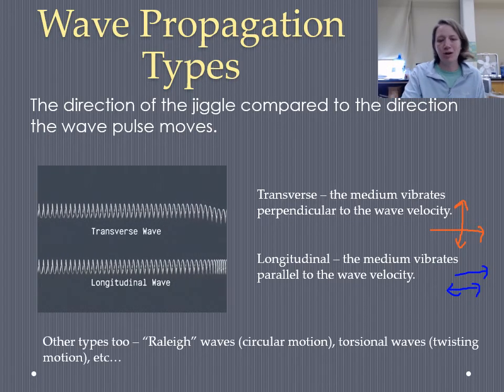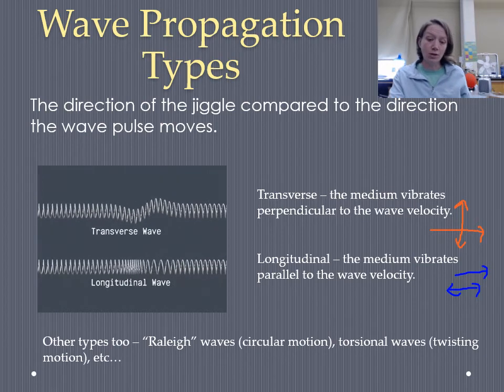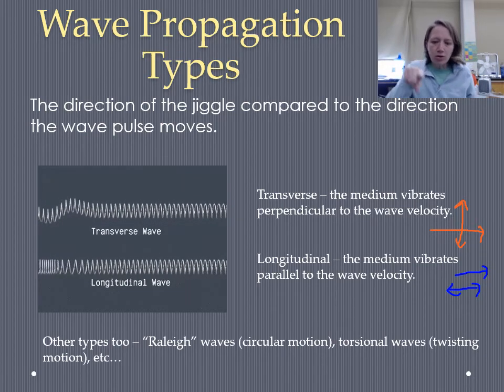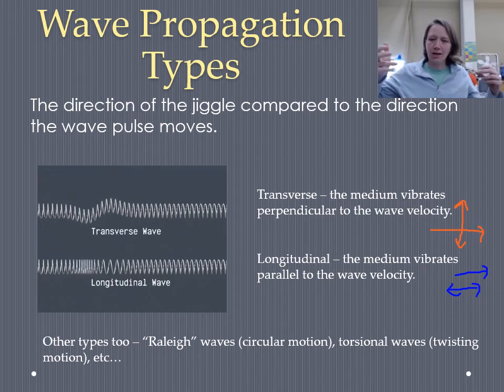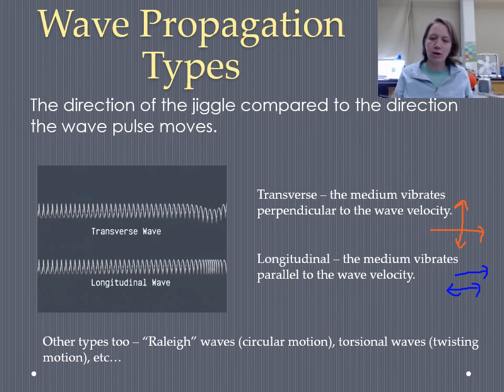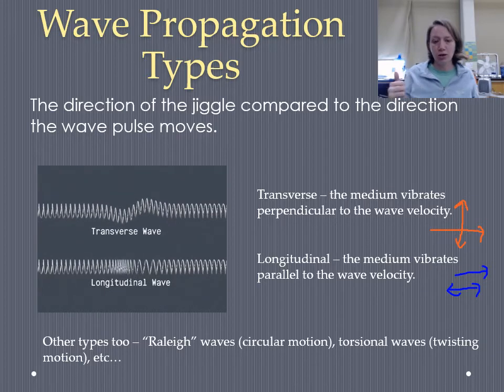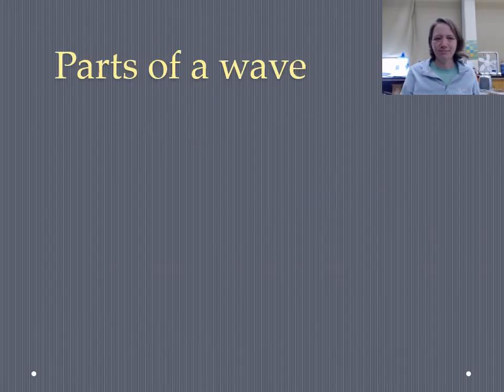There are other kinds of wave propagations as well. One common one is called a Rayleigh wave. That's kind of like a circular motion that you see in oceans. There's a torsional wave, which would be like that candy wave machine. There are a few other kinds of waves, but the most common waves are either transverse or longitudinal.